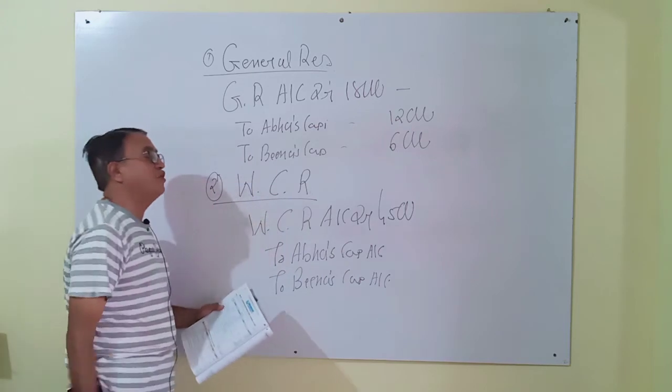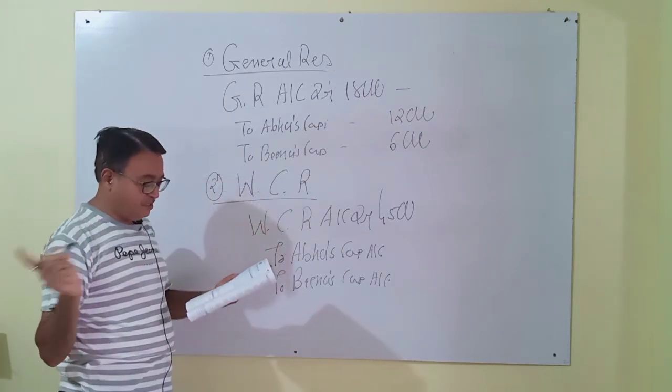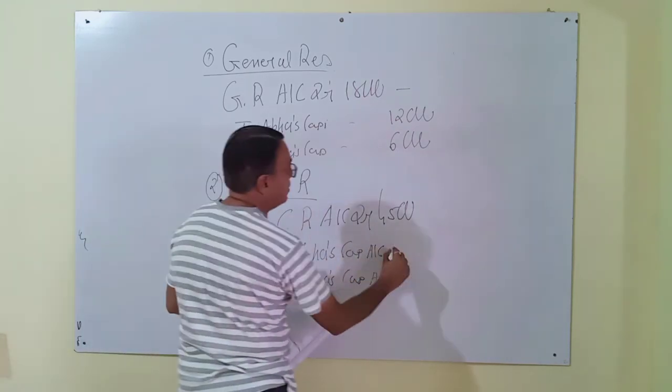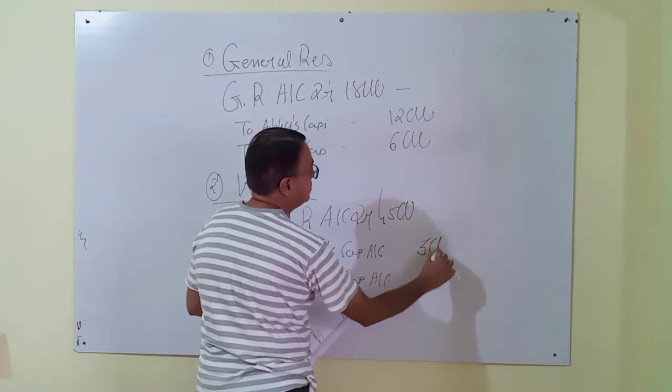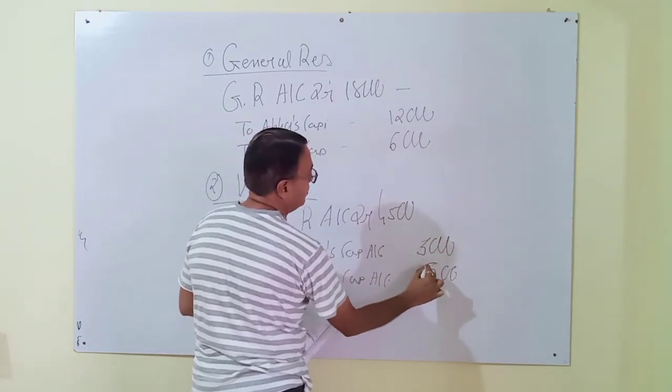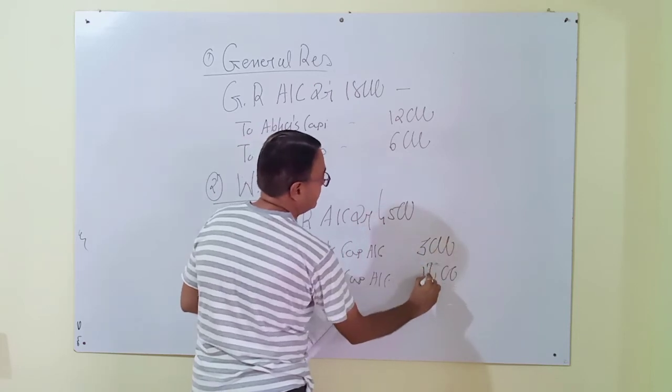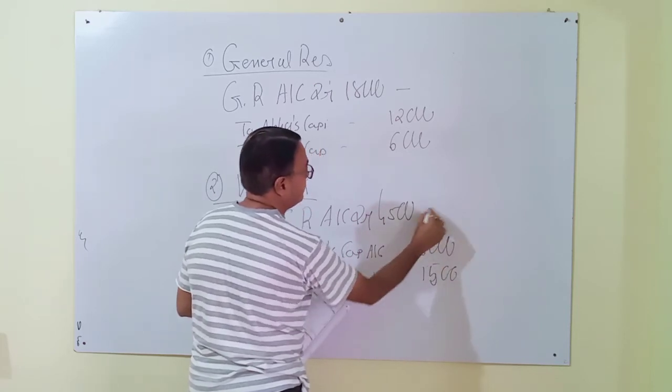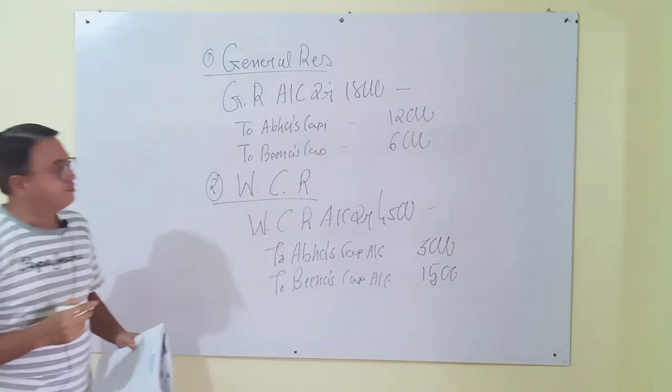In which ratio? Old. Then 3,000 and 1,500.